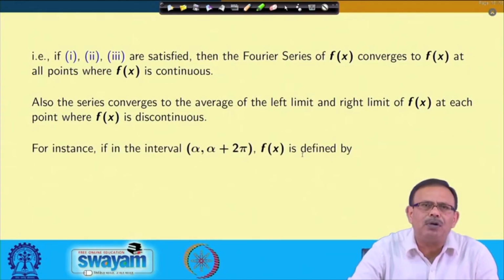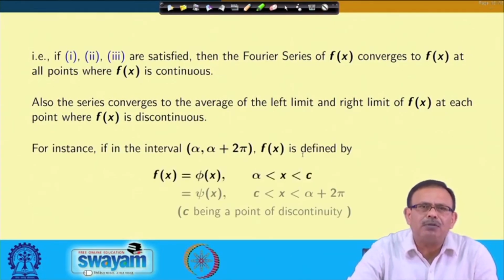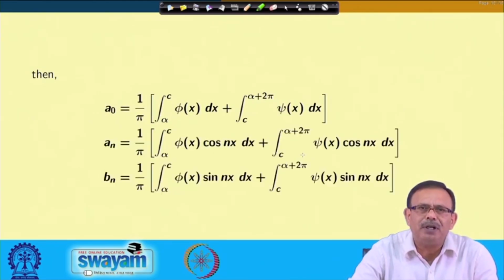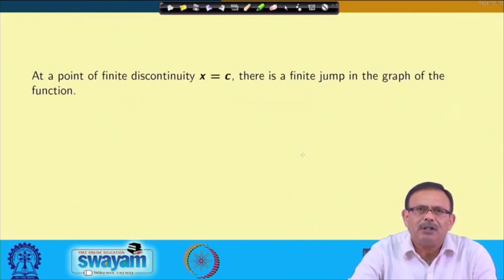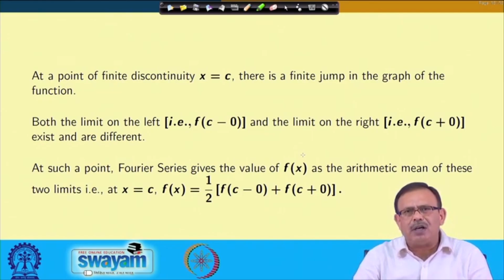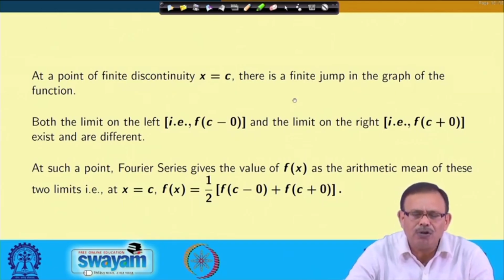Now, these things we have told over here, whatever I have just now told, we are taking this particular function where a naught, a n and b n can be defined this way. Once I have defined this, then a finite discontinuity will be there at x equals 0, since there will be a jump, and in this case value of f x will be half of f of c minus 0 plus f of c plus 0. Sometimes we call this Dirichlet's condition also. Please note that this we sometimes call Dirichlet's condition also.